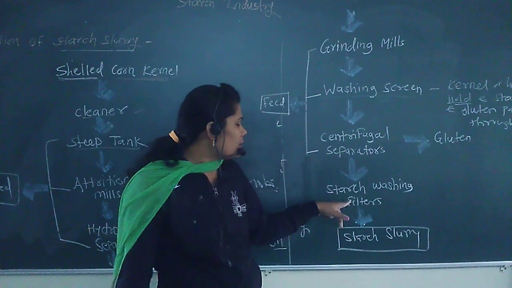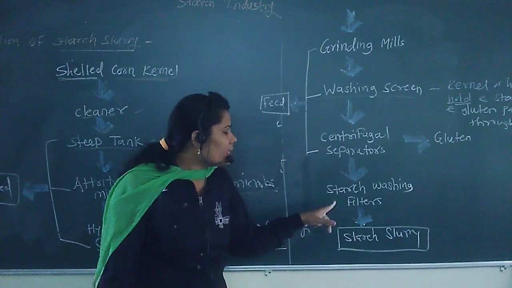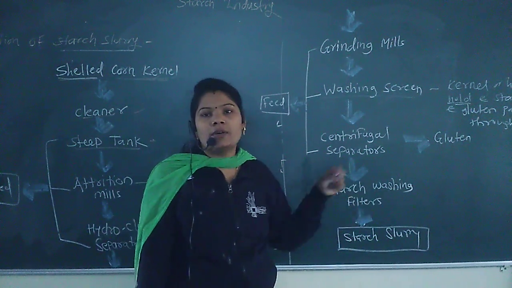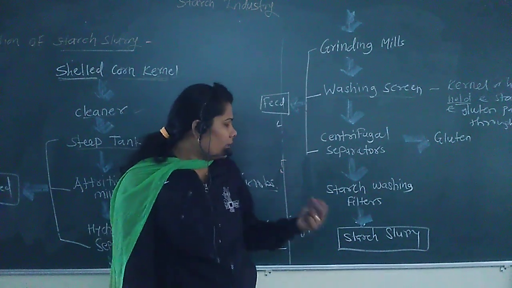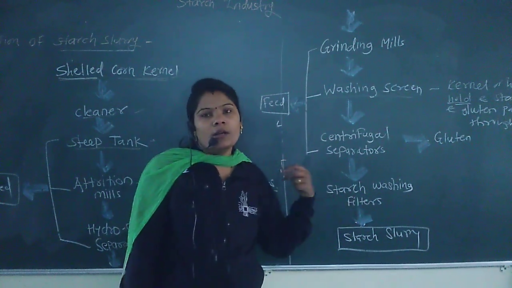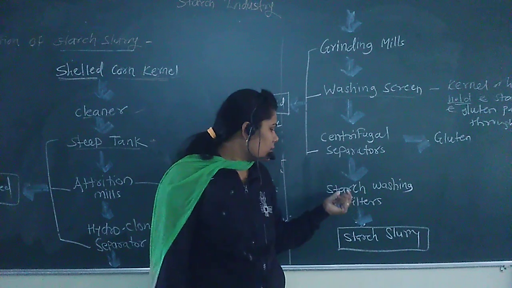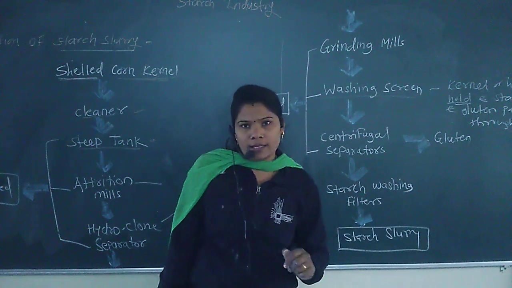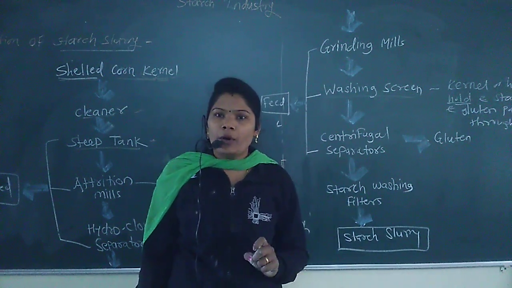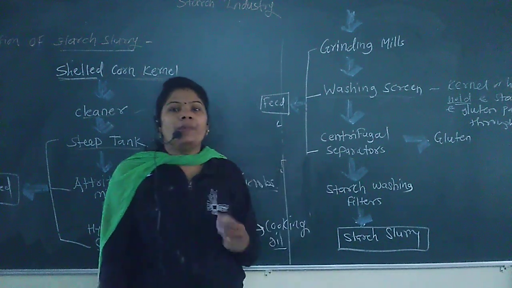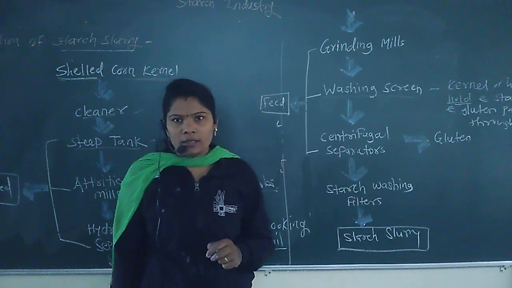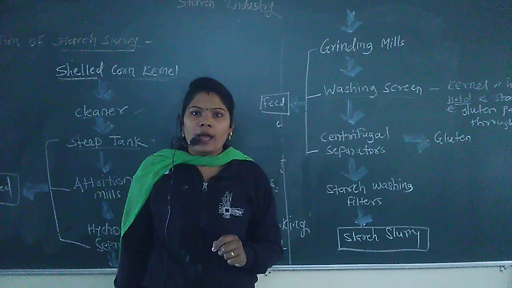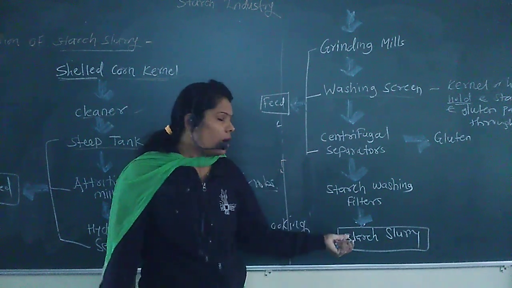Next, the remaining part is starch. This starch is washed and filtered, or put through the centrifuge process. There is a formation of starch slurry. This starch slurry is very important for the preparation of starch dextrin, starch sweetener and also alcohol.